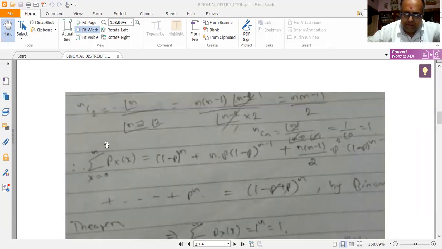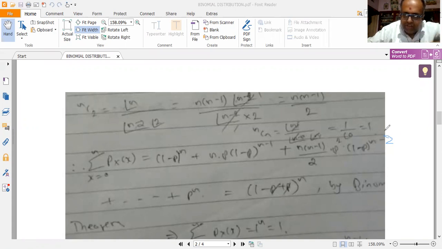So substitute, I get summation x is equal to 0 to n px of x is equal to (1 minus p) whole to the power of n plus np (1 minus p) whole to the power of n minus 1, plus n into n minus 1 by 2 into p squared into (1 minus p) whole to the power of n minus 2, plus etc. up till plus p to the power of n.